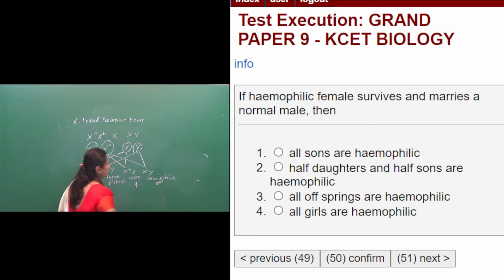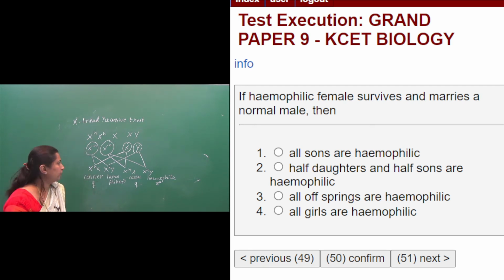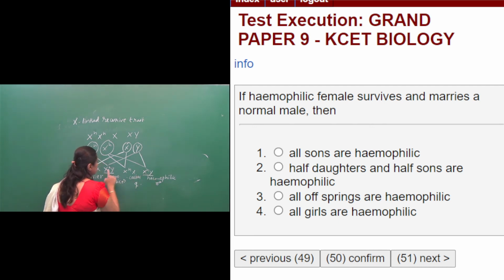Got it? So let us check the options. If a hemophilic female survives and marries a normal male, then all sons are hemophilic. See here, all the sons are hemophilic only. That is the correct option.